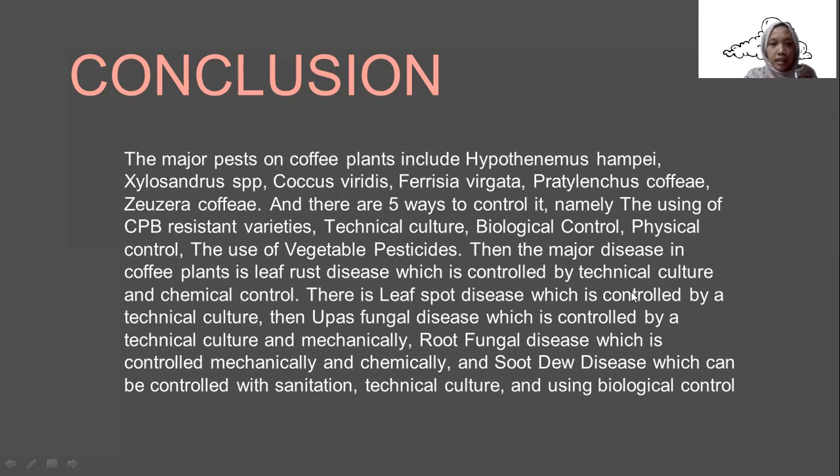Then, the major disease in coffee plants is leaf rust disease, which is controlled by technical culture and chemical control. There is leaf spot disease, which is controlled by technical culture, then upas fungal disease, which is controlled by technical culture and mechanically, fruit fungal disease, which is controlled mechanically and chemically, and sooty mold disease, which can be controlled with sanitation, technical culture, and biological control.